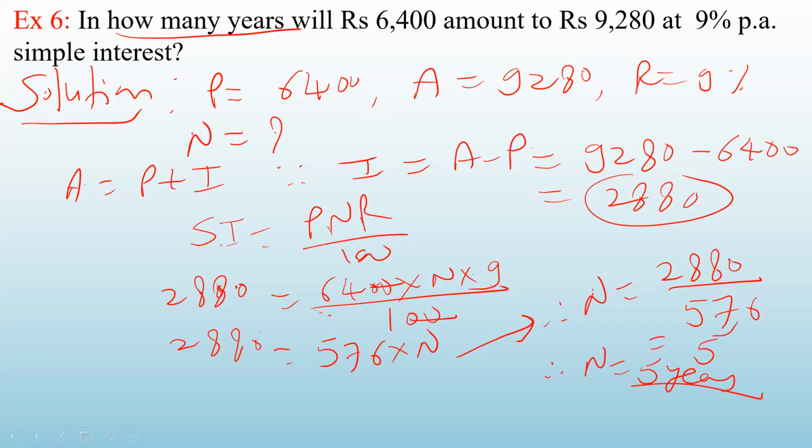So today we have seen different types of problems, in which in some problem interest and amount was calculated, in some problem principal was calculated, in some problem rate of interest was calculated, and in the last one number of years was calculated. So all the types of problems we have taken. That means if out of 4 things you are given any 3, you can find out the 4th. So I think we'll stop here. Next time we will do some more problems on simple interest and then we will start with the compound interest.